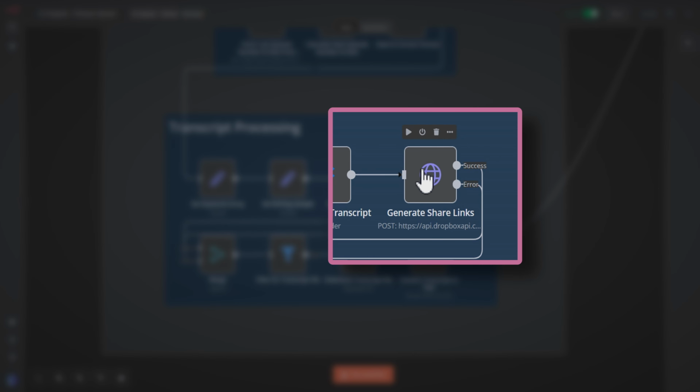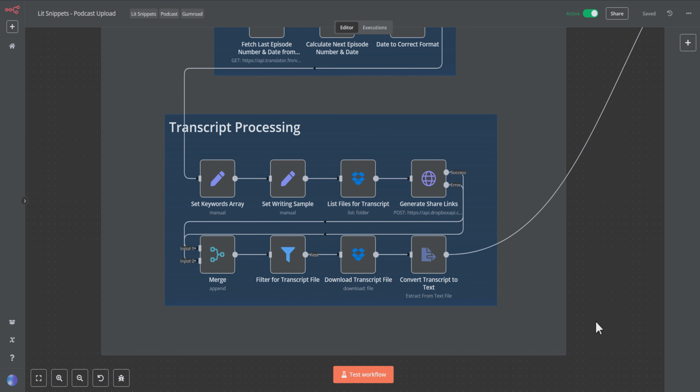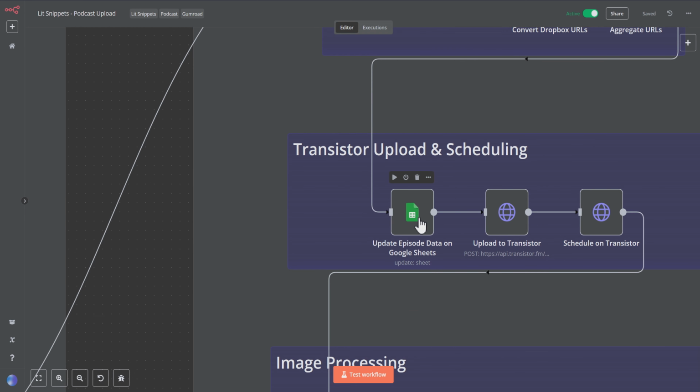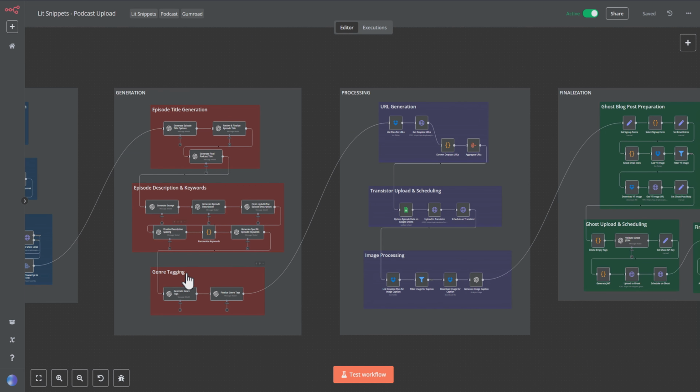And so sometimes the data, if it was coming through, would come through the success branch and move on into the workflow. But I found that when I got later on into the workflow, and specifically this update episode data node, which was basically mapping all of the generated metadata and earlier data into the Google Sheets for this particular episode, I began to have problems right around here, and I kept getting errors.